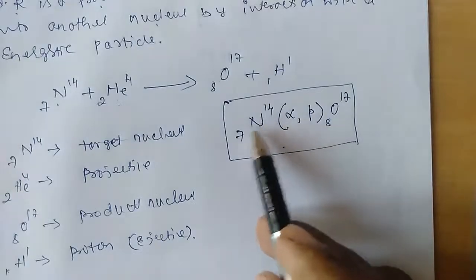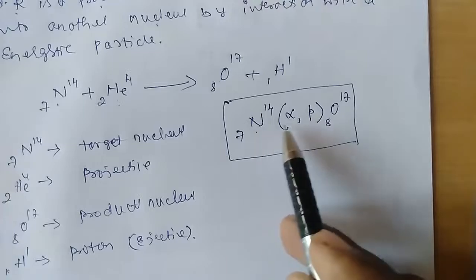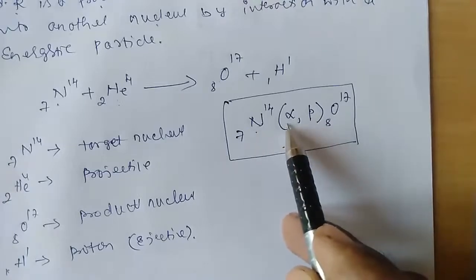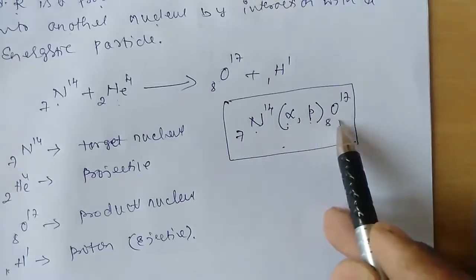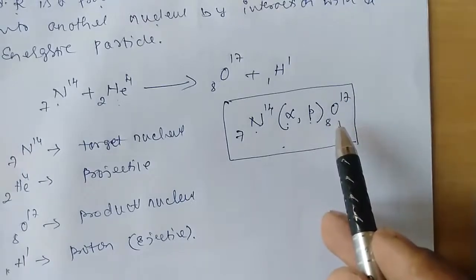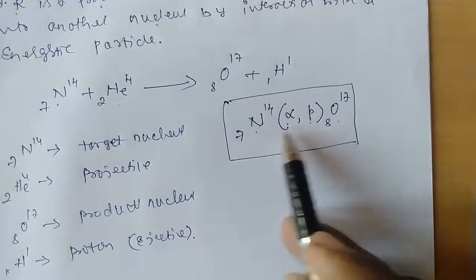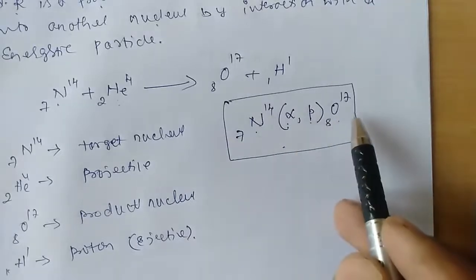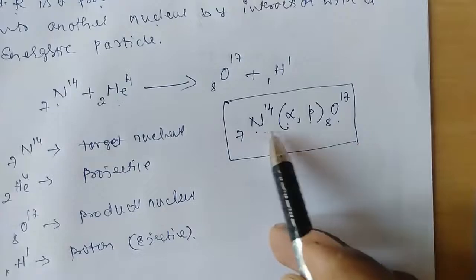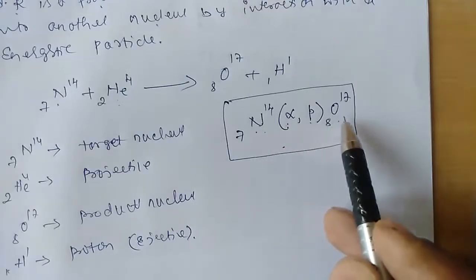While writing in this format, first write the target nucleus, then the projectile, then the ejectile, then the product nucleus, which is sometimes also called the residual nucleus. It should be written in this order itself.